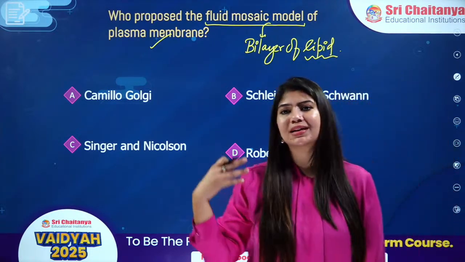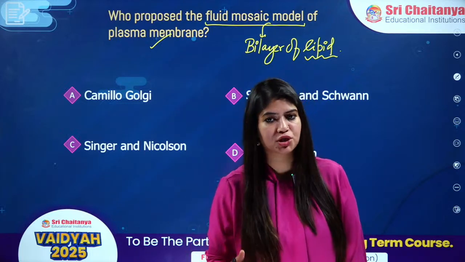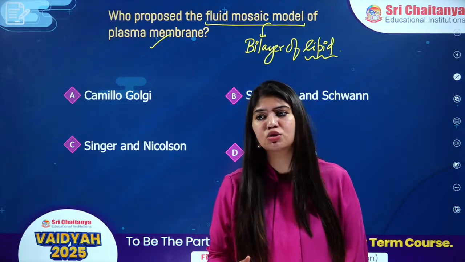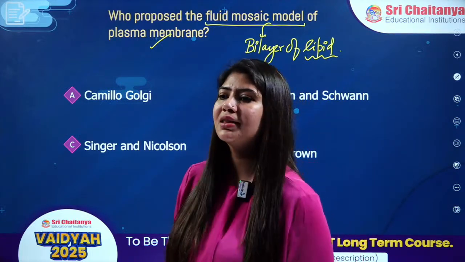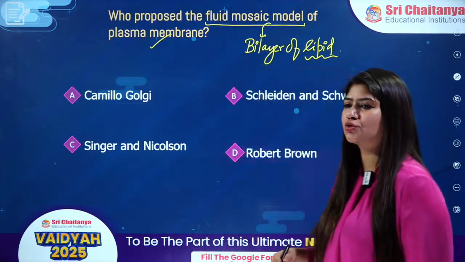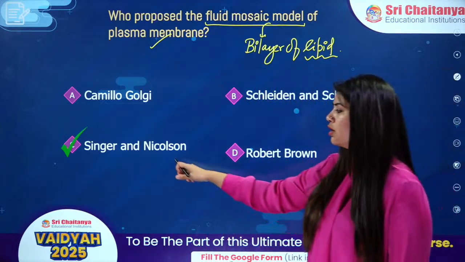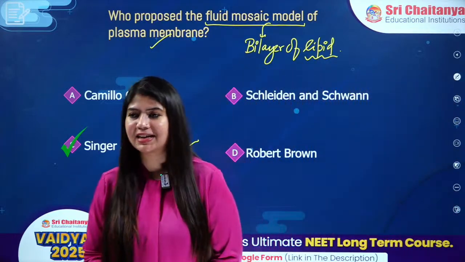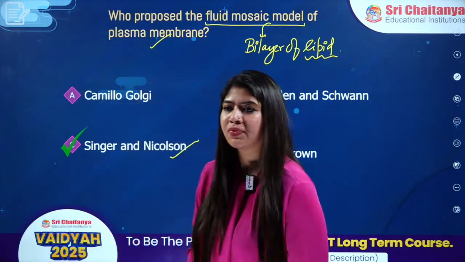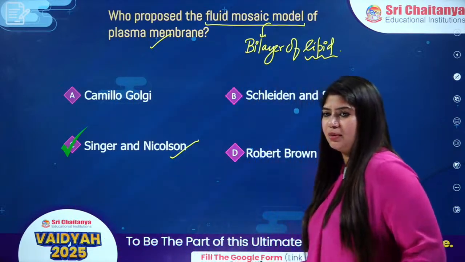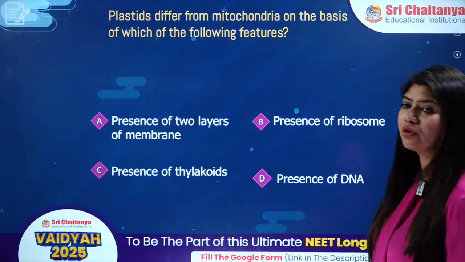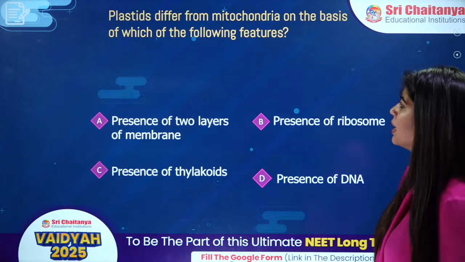Proteins could be extrinsic proteins, or intrinsic proteins which span the membrane. Yes, Shivoham, Arjun, everybody correct. It is Singer and Nicholson. Great. Neer, good afternoon, beta. Right? It is Singer and Nicholson. Perfect answers. +4. Moving on to the next question then.